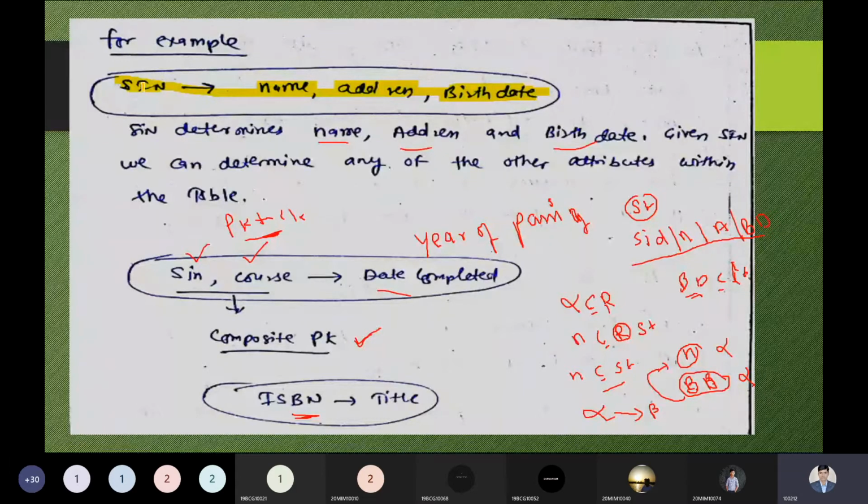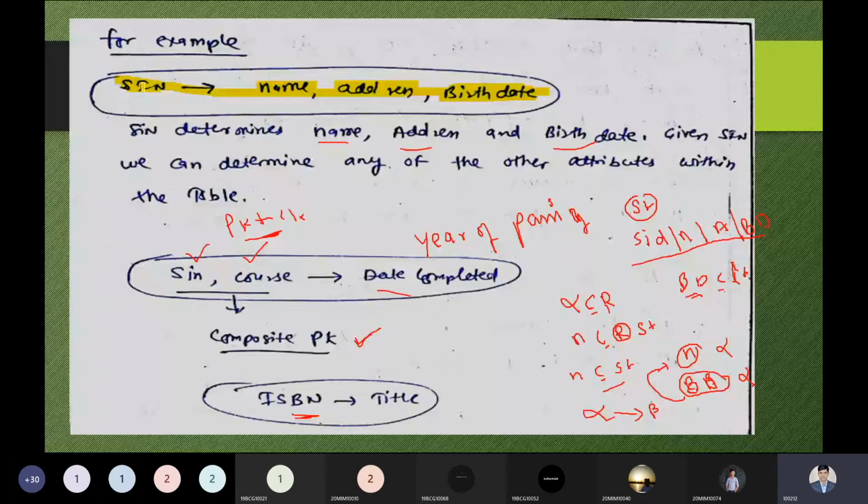But who is the author and what is the price of the book? What is the publisher of the book? We can easily determine by the ISBN number. ISBN, International Standard Book Number. This is the number by which we can uniquely identify. Previously, it was represented by the barcode. Now we have the smart thing, so we can identify such ISBN code by the QR code.